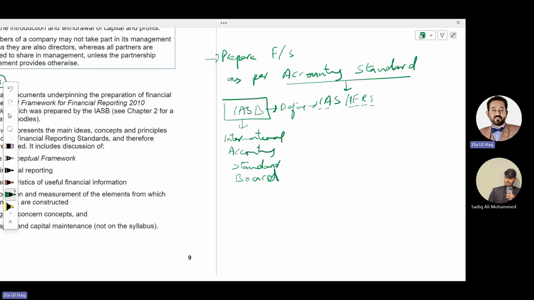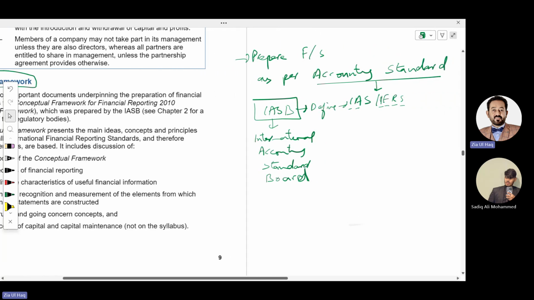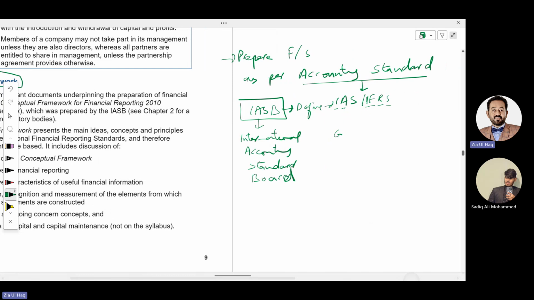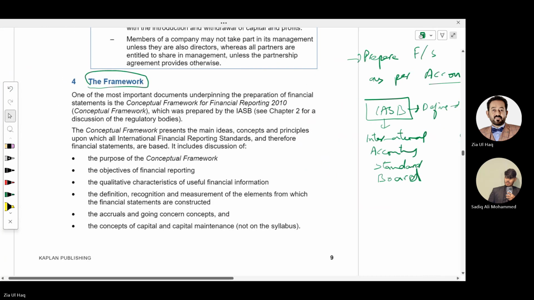When IASB defines any accounting standard, they also define a guideline help book. Meaning how to follow that standard, how to comply with that standard, how the standard's rules will be applied. There will be a guideline or a help book along with the accounting standard. So like we need to prepare financial statements as per accounting standards, who defines accounting standards? IASB. How can we comply with accounting standards? There is a help book. That concept is called the framework.